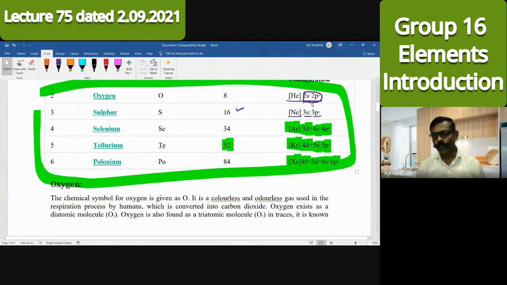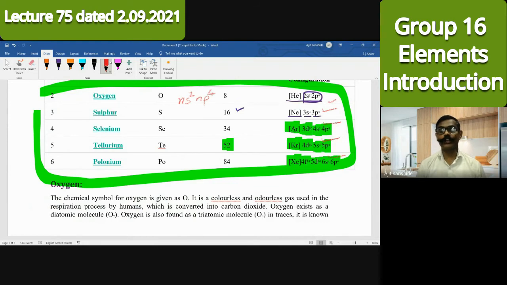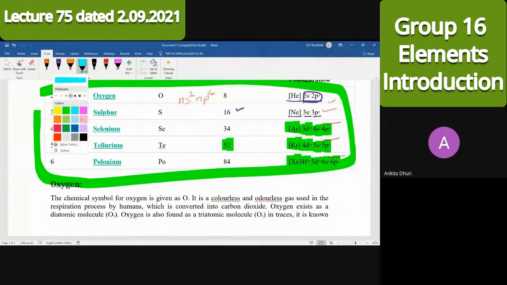Is it clear to you? Outermost electronic configuration, if you have to see, then you will find here 2s2 2p4, here 3s2 3p4, here 4s2 4p4, 5s2 5p4, 6s2 6p4. Means in general, ns2 np4 is the outermost electronic configuration for group 16 elements. So students, is this point of electronic configuration clear to you?